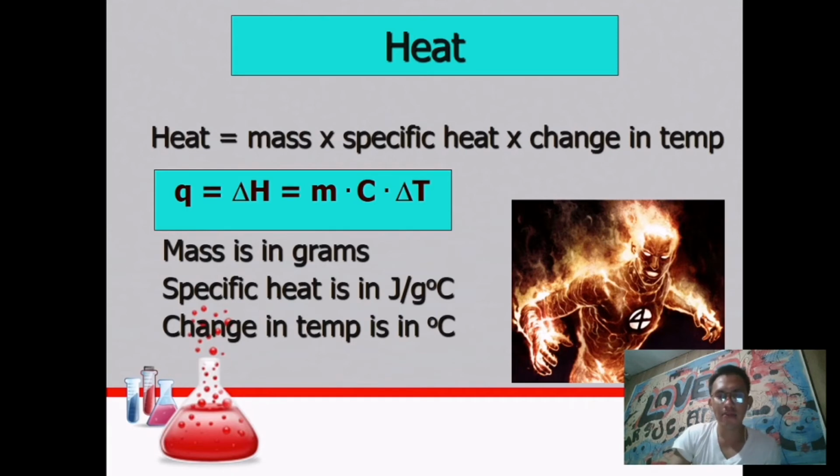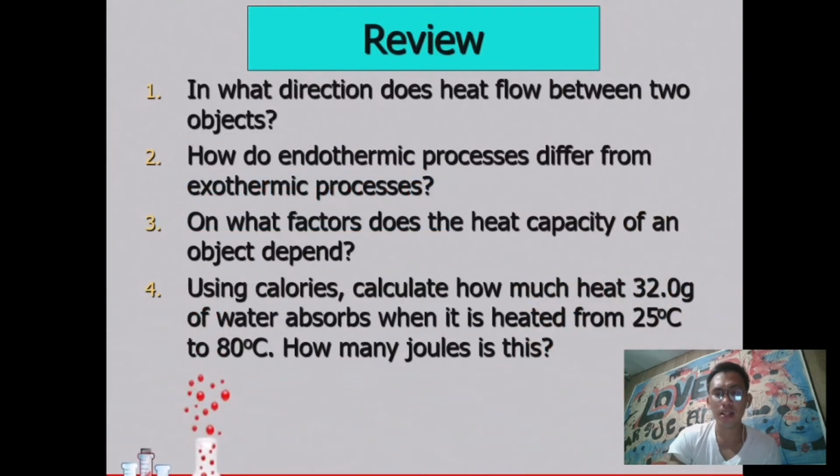So in heat, we have this kind of formula. Heat is equal to mass times specific heat times change in temperature, or shall we say Q is equal to mcΔT, or the change in enthalpy or change of heat is equal to mcΔT. Mass is in grams, specific heat is in joules per gram per degree Celsius, and change in temperature is in degrees Celsius. So let's review.